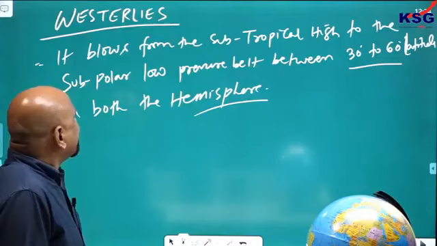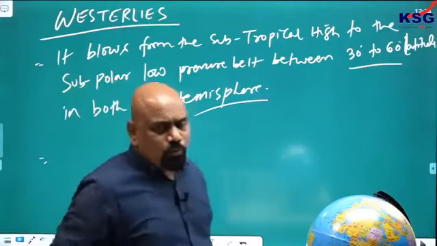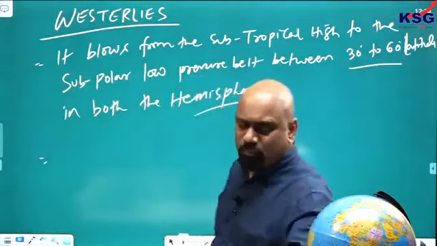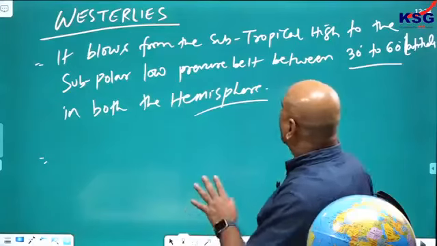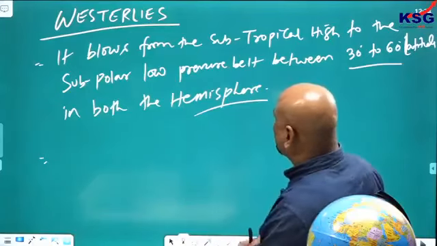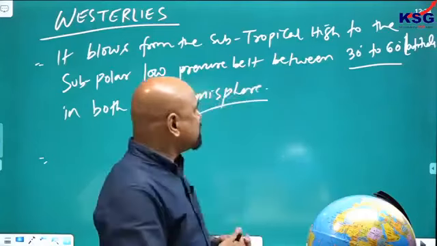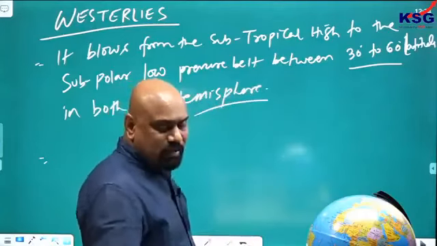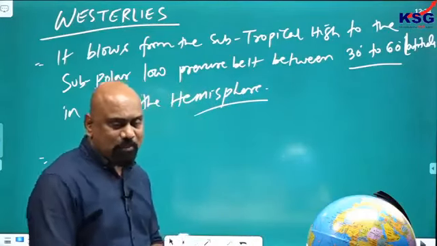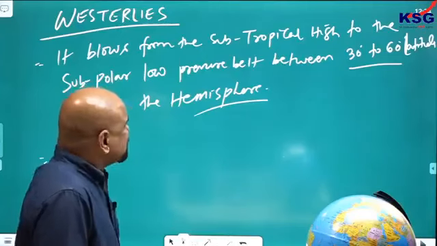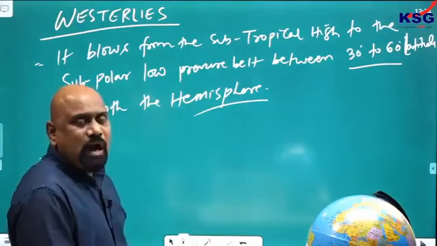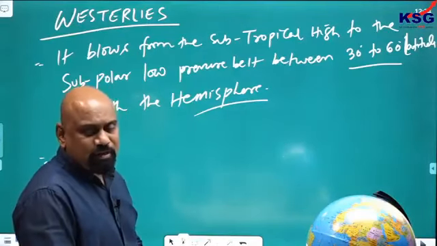I said westerlies wind blows from the subtropical high to the subpolar low pressure belts between 30 to 60 degrees in both the hemispheres, and you can see how they are influencing the climatic type of different regions. How are they influencing the climate of different regions?